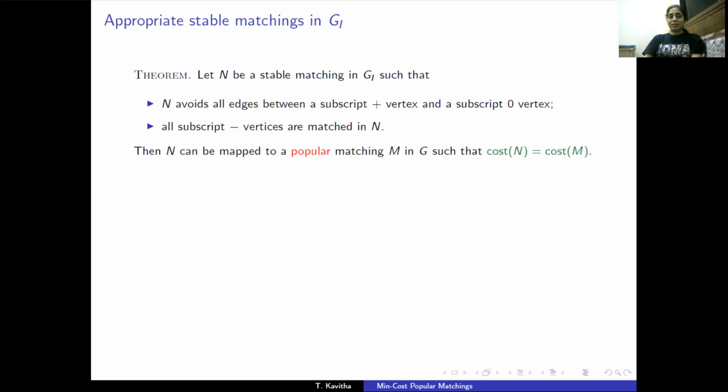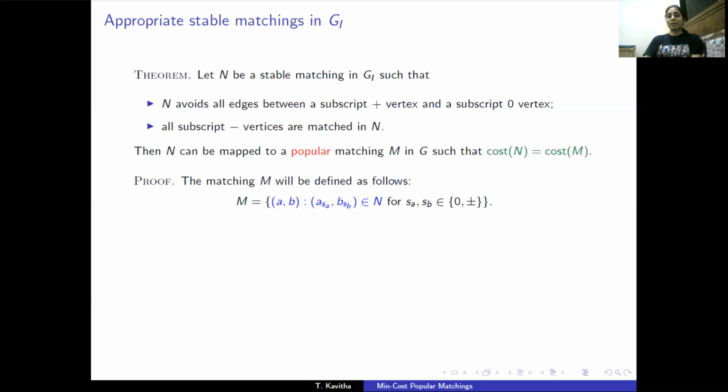So this is our first technical theorem. Let's look at any stable matching N in this instance G_I such that N avoids all edges between a subscript plus vertex and a subscript 0 vertex, and all subscript minus vertices are matched in N. Then N can be mapped to a popular matching M in G whose cost is the same as the cost of N. So the matching M is defined naturally as given here.